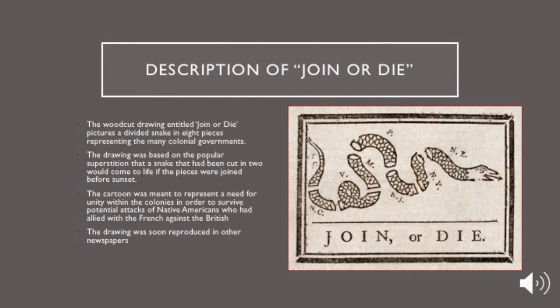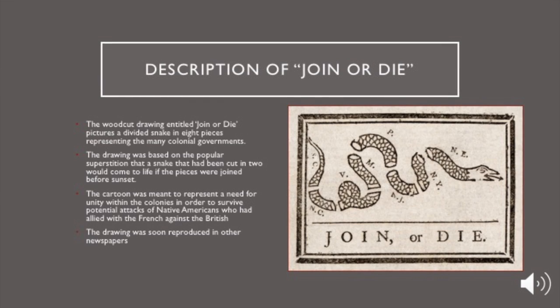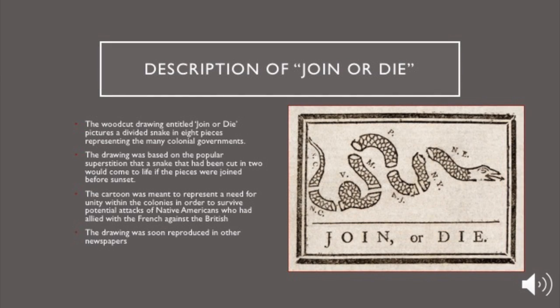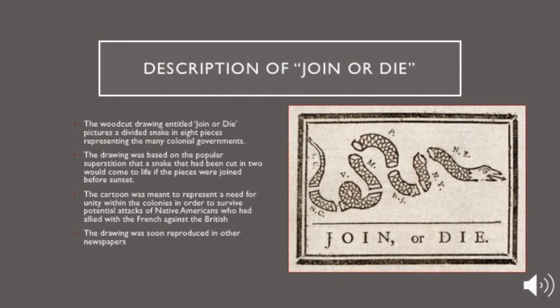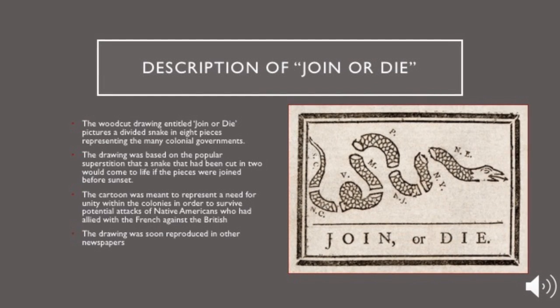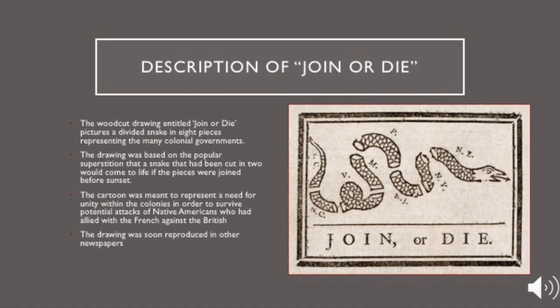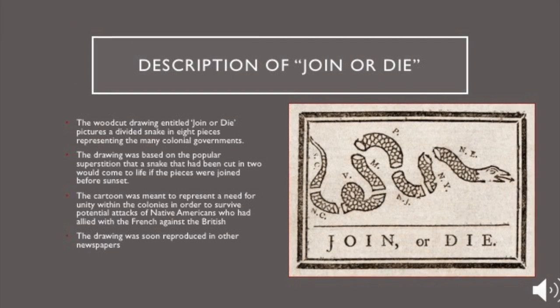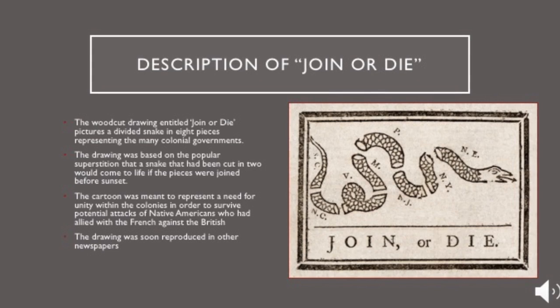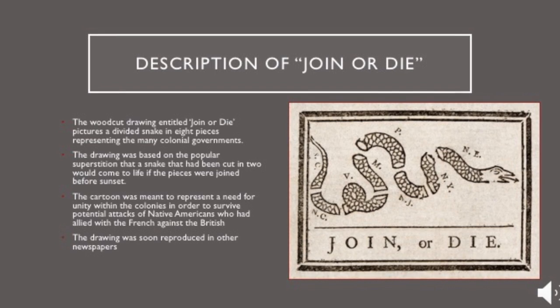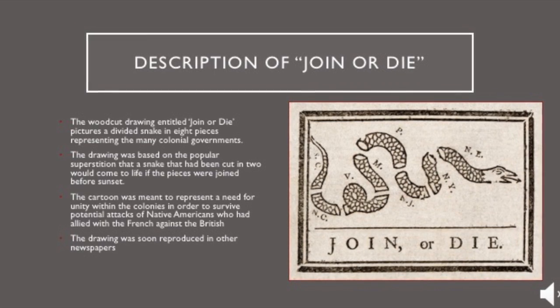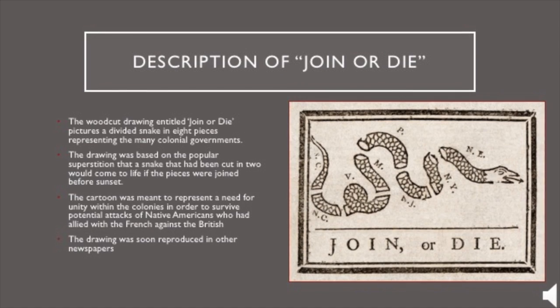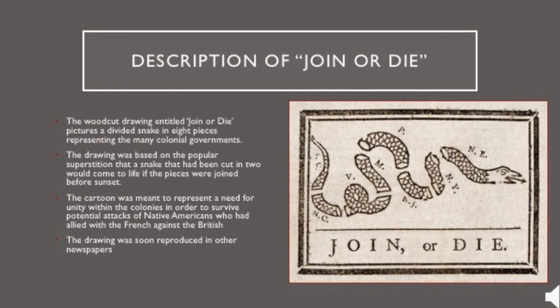Description of Join or Die. As you can see, the woodcut drawing entitled Join or Die pictures a snake divided into 8 pieces representing the many colonial governments. The drawing was based on the popular superstition that a snake that had been cut in two would come to life if the pieces were joined before sunset. The cartoon was meant to represent a need for unity within the colonies in order to survive potential attacks of Native Americans who had allied with the French against the British.